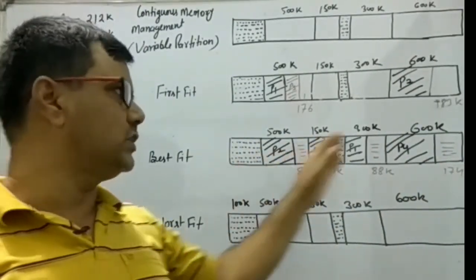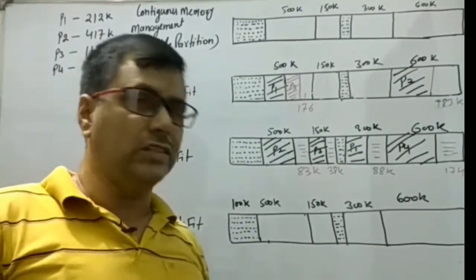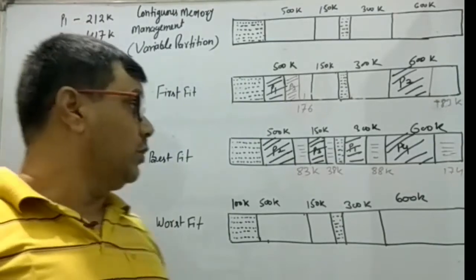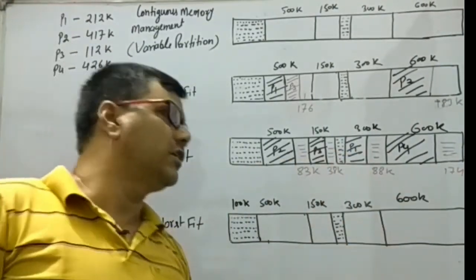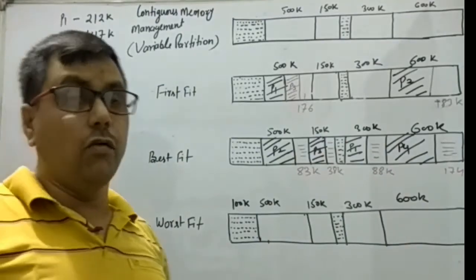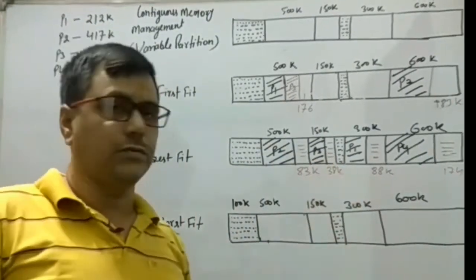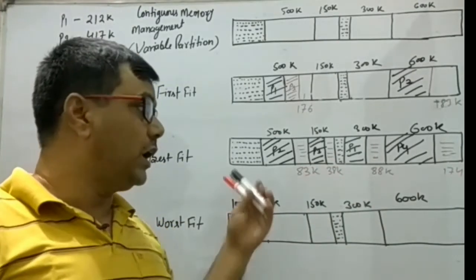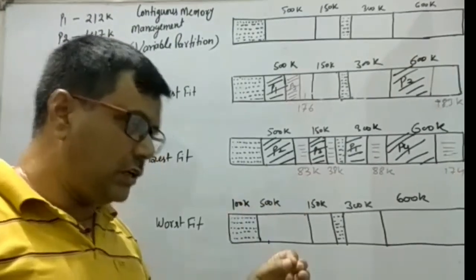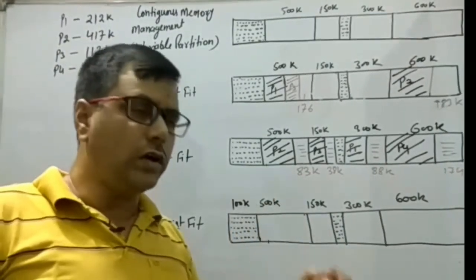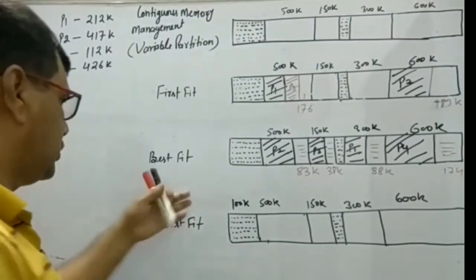So there is no chance of internal fragmentation, but external fragmentation can arise. But what is the size of the external fragmentation here? Here the external fragmentation size is nil, because no other process is requesting here. That's why we say there is no external fragmentation. So this is the best fit.